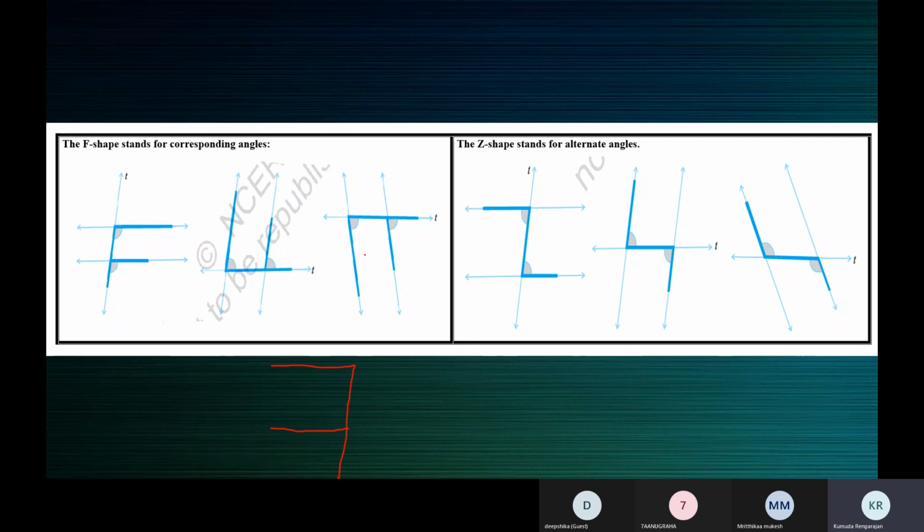So you can see here, this looks like F, right? F rotated. So here, these are the two parallel lines. And this is the transversal. So these are corresponding angles.